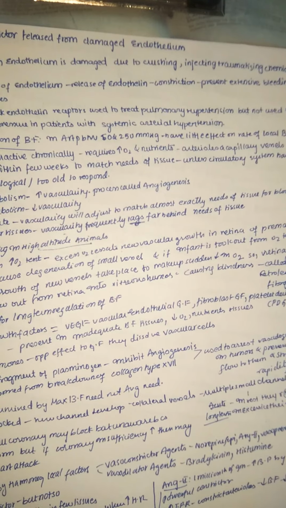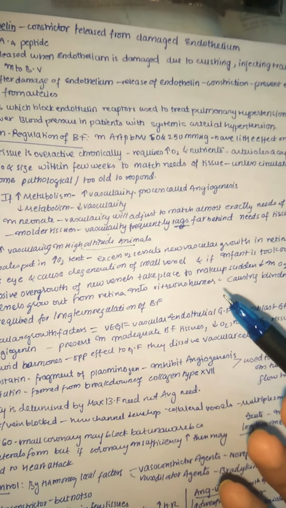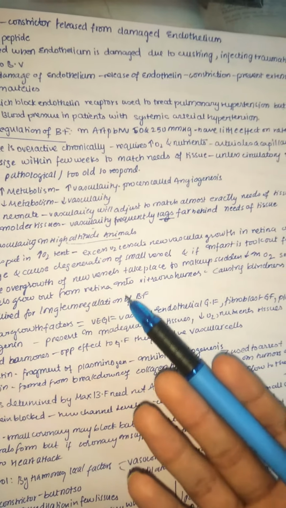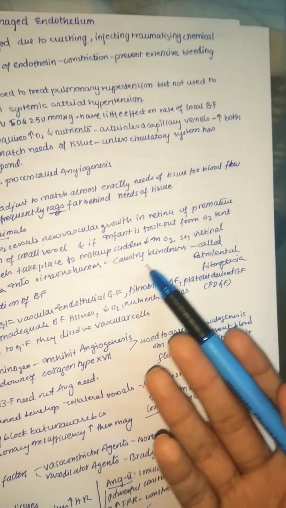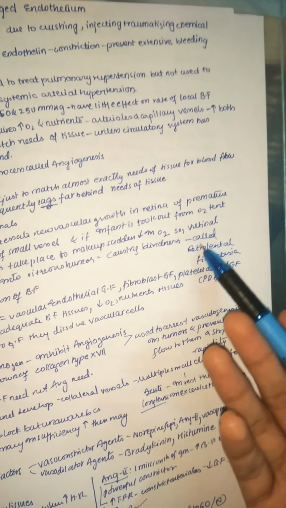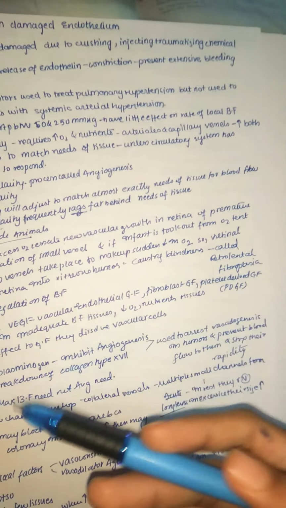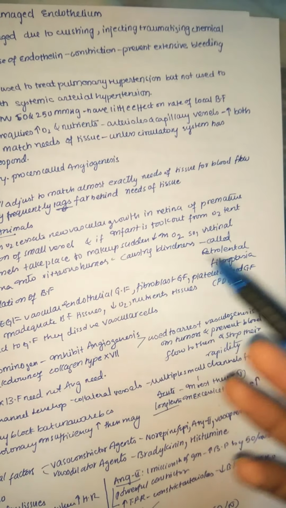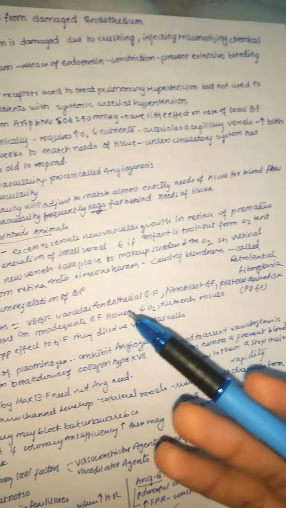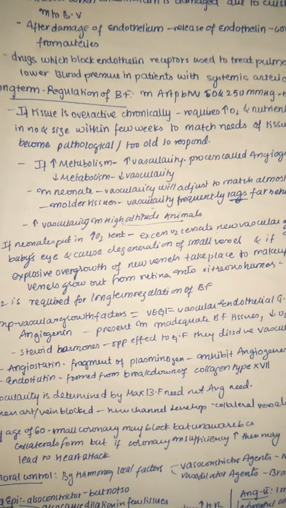Now his body produces an excess of vascular vessels that grow out from the retina, extremely so, into the vitreous humor. Such a large growth causes blindness, and this is called retrolental fibroplasia. Of course it will cause blindness because the vessels have come out into the vitreous humor. So oxygen is required for the long term regulation of blood flow.